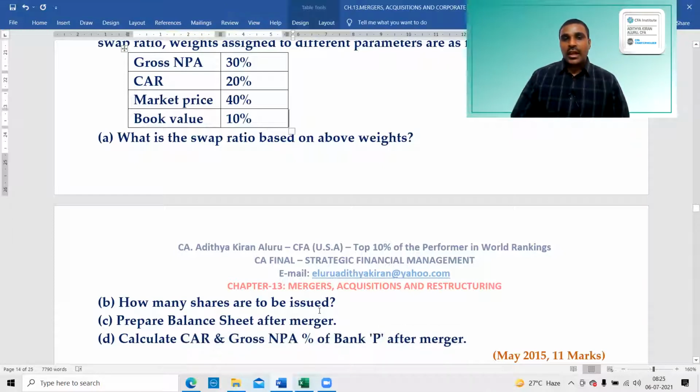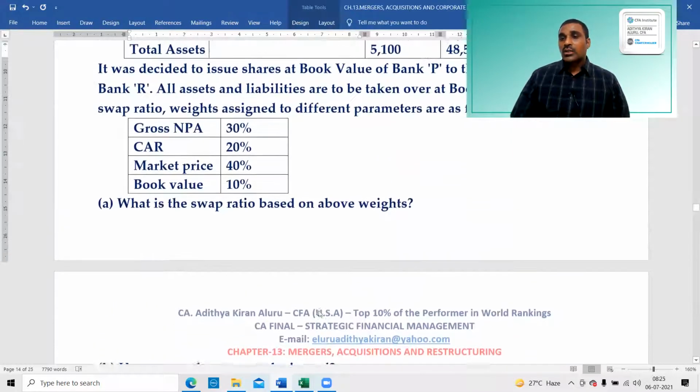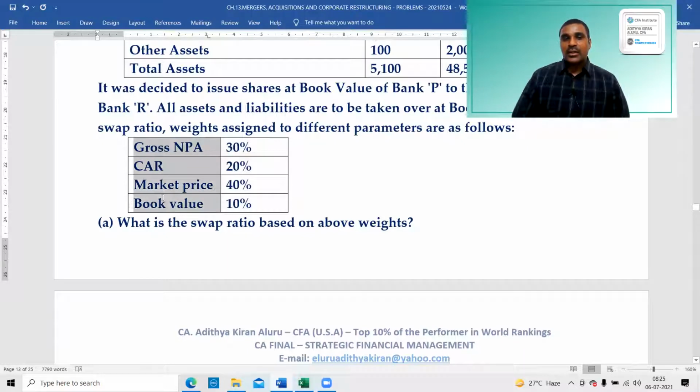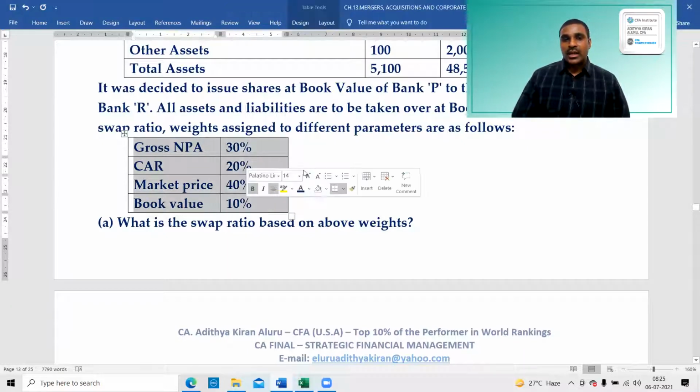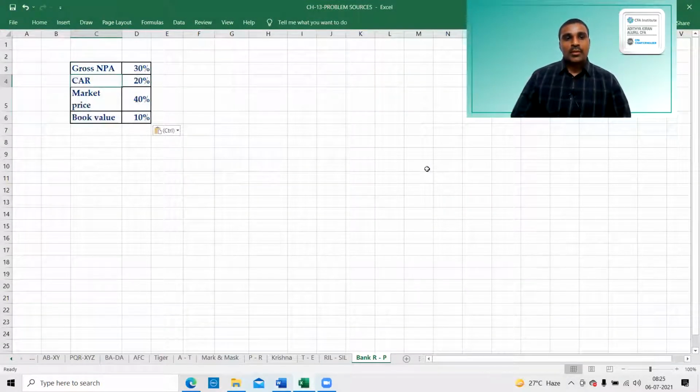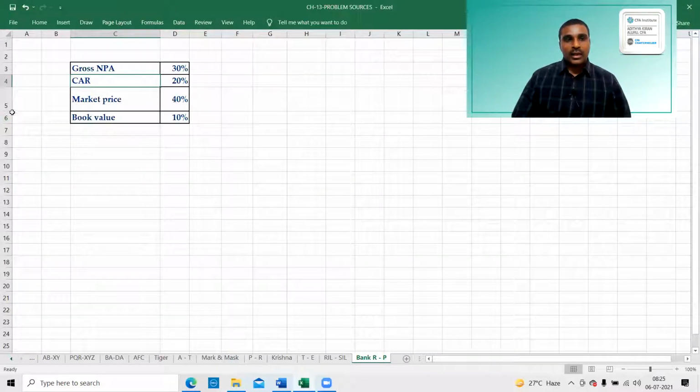So we need to calculate first the swap ratio. Different parameters have been given to calculate the swap ratio, and weights have been given. We have to calculate the swap ratio by giving weights to these. So first we have to copy these things: gross NPA, capital to risk assets ratio, market price, and book value.